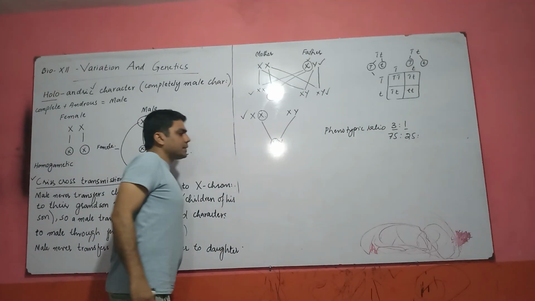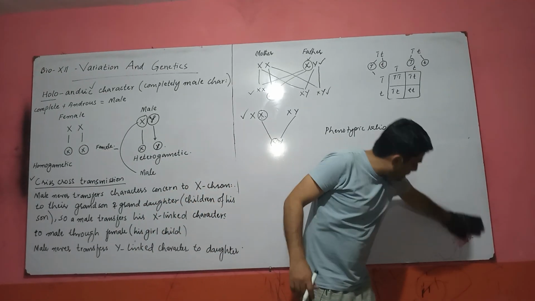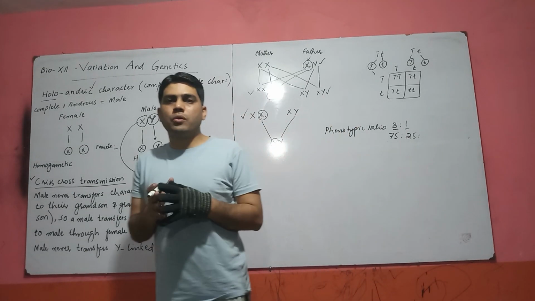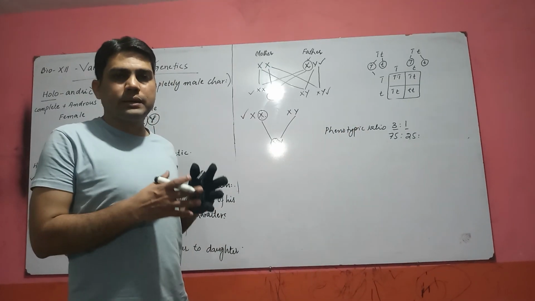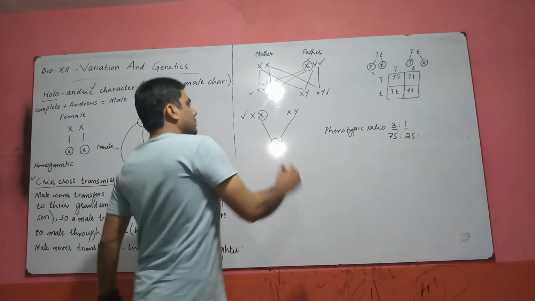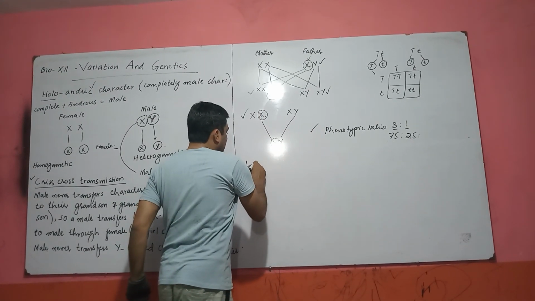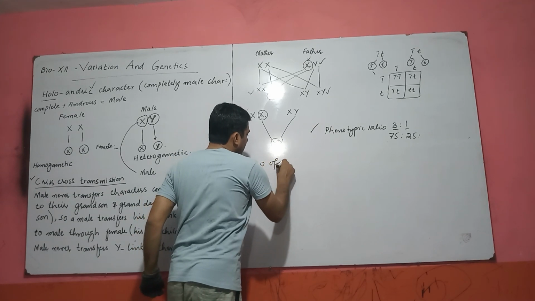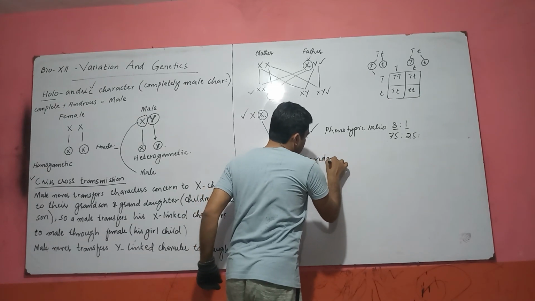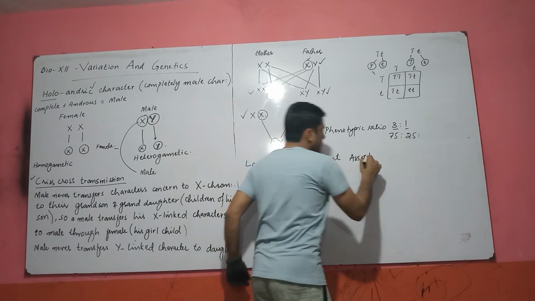Now we are going to discuss another law, the law of independent assortment. This is the law when we are discussing more than one character, whether 2, 3, 4, or 5. When we are discussing more characters, that law is known as the law of independent assortment.